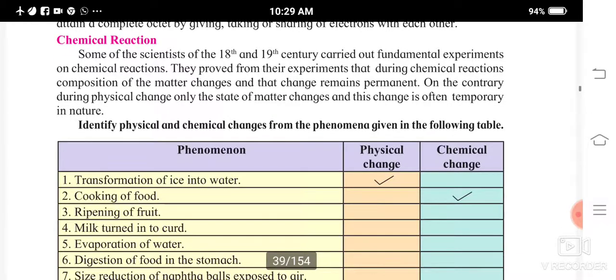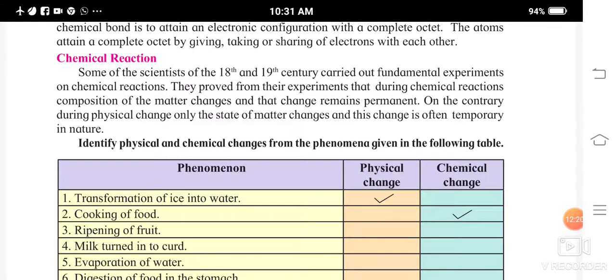Chemical reactions. Some of the scientists of the 18th and 19th century carried out fundamental experiments on chemical reactions. They proved from their experiments that during chemical reactions, the composition of the matter changes and that change remains permanent. On the contrary, during a physical change, only the state of matter changes and this change is often temporary in nature.